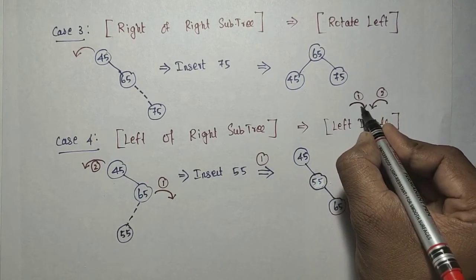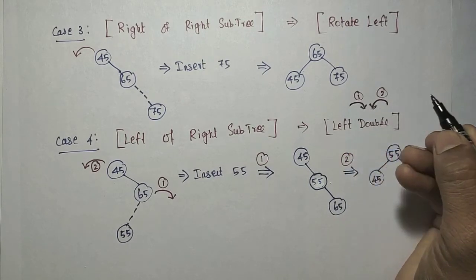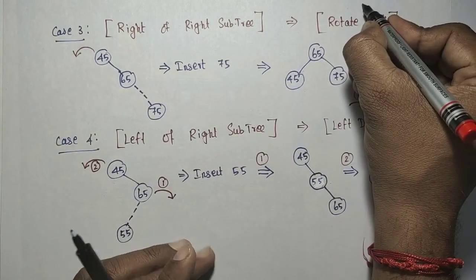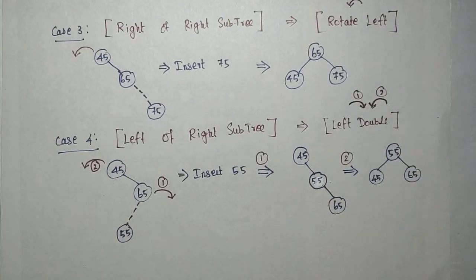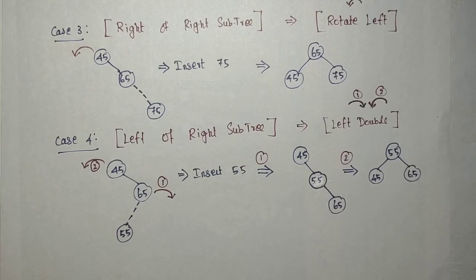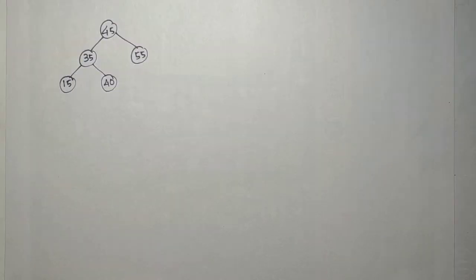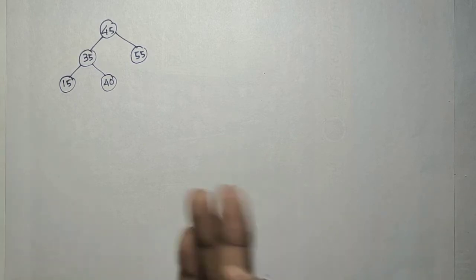The right side has to be rotated, okay, on the right side, and then this has to be done. But here we need to rotate only what? This side. Before doing this, I need to do this right side, right and right side. So these are the 4 different cases of what? Unbalancing that occurs due to inserting a new element. Okay, and then the corresponding solution to be done. Okay, for the same 4 cases, we'll see some more complex examples.